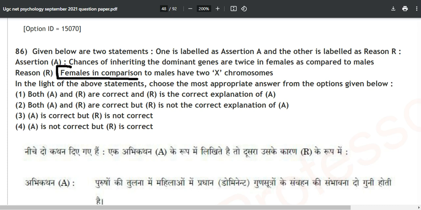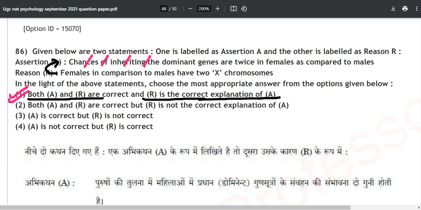Females in comparison to males have two X chromosomes. Yes, 100% correct. Now, chances of inheriting the dominant genes are twice in females as compared to males. So just take this statement as it is, and that is why they are telling you that females in comparison to males have two X chromosomes. That is why your option number 1 is correct over here. Both A and R are correct, and R is the correct explanation of A.